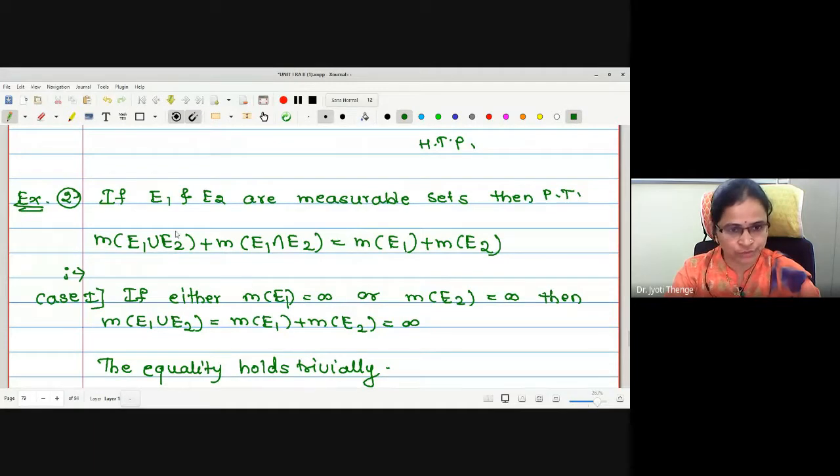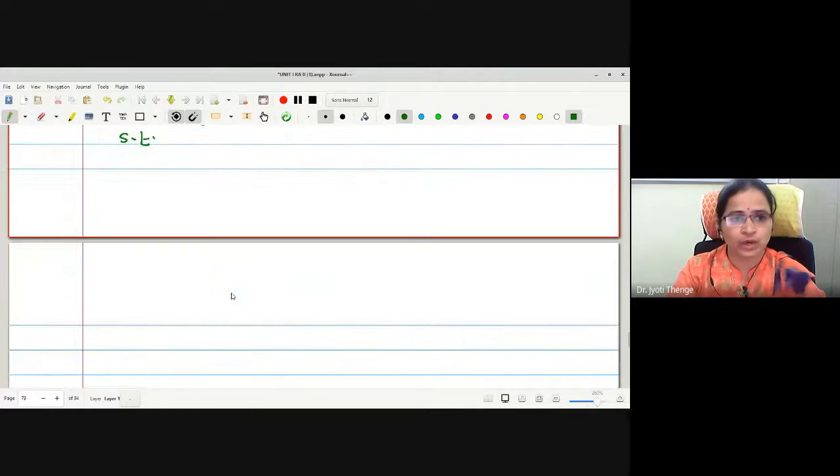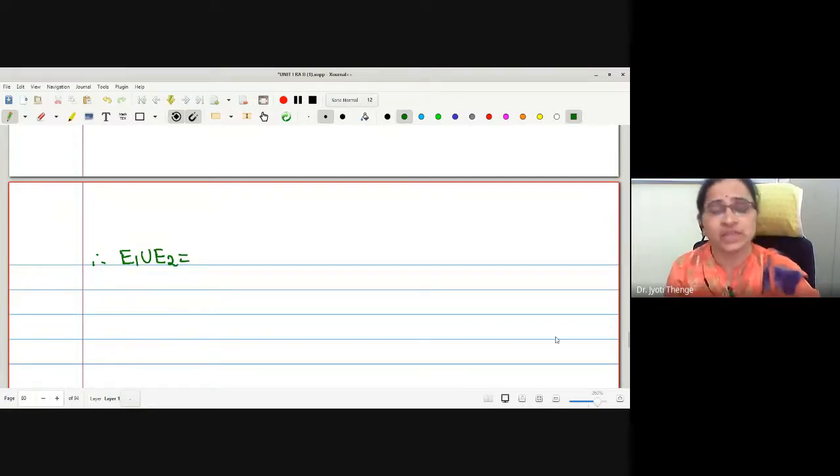What I'm going to do now: E1 union E2 and E1 intersection E2, both we are going to write in terms of E1 and E2. For that, let me come to the next page. First I will write E1 union E2. Now E1 and E2 are given to be measurable sets only. It is not given what is the relation between them, whether they have intersection, whether they are disjoint, whether E1 is a subset of E2 or E2 is a subset of E1. Now, considering all the possibilities, we have to make a common statement.